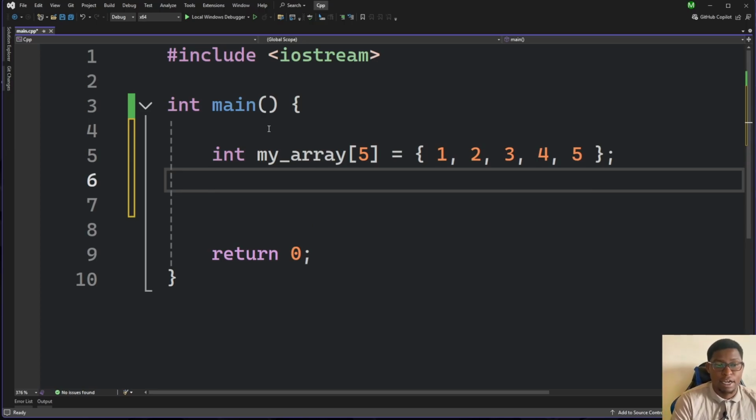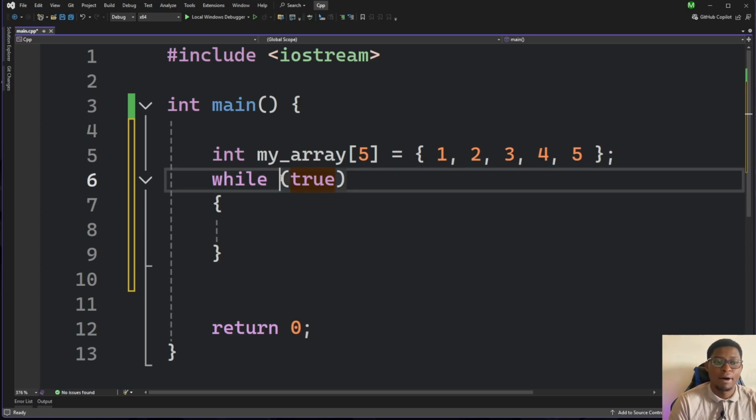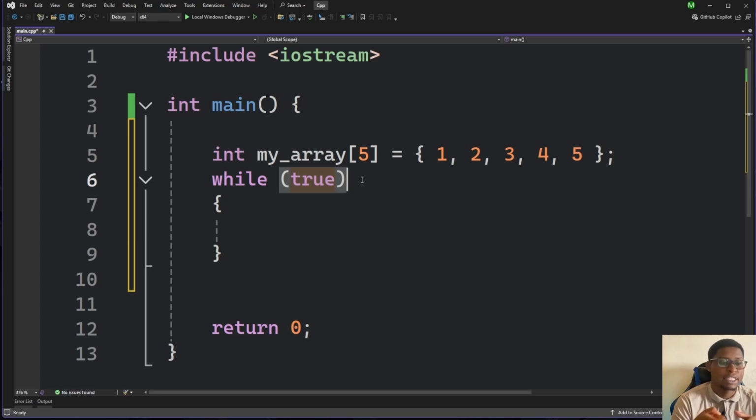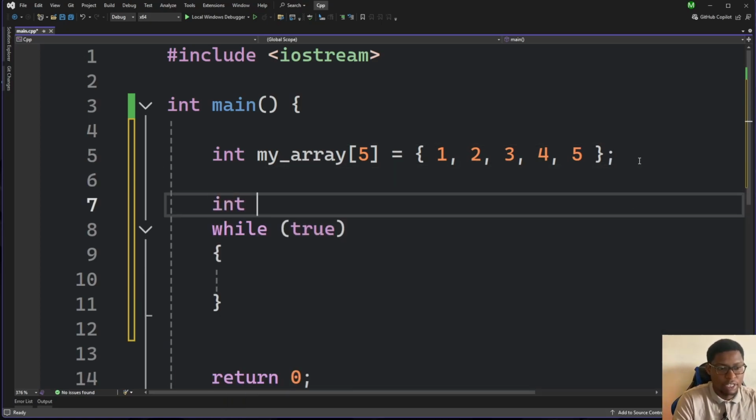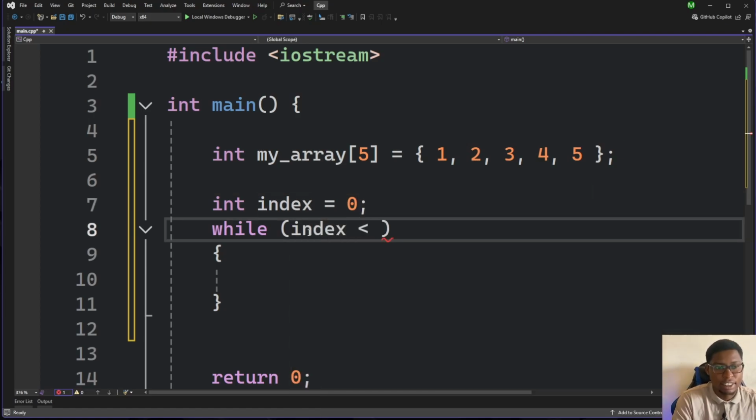And then in this array, we're going to start with a while loop. So while, and then the same way that we have in an if statement of C++, our condition will be put in brackets, okay, and then our scope will be defined by where these curly braces are placed. So we have to have our index first of all. In the first place, index equals 0, and then while index is less than the size of our array.